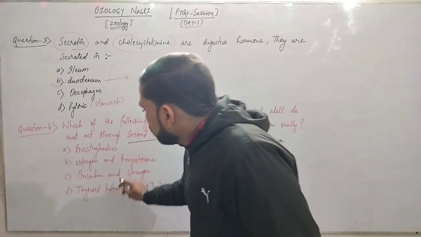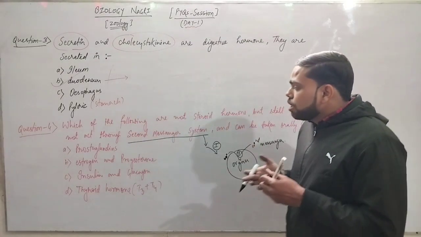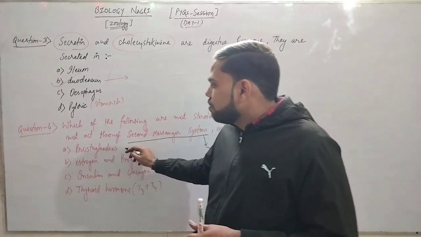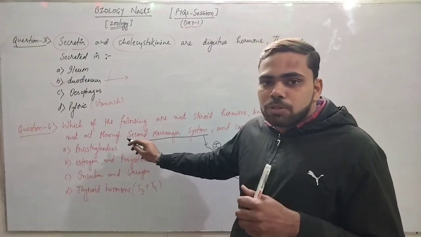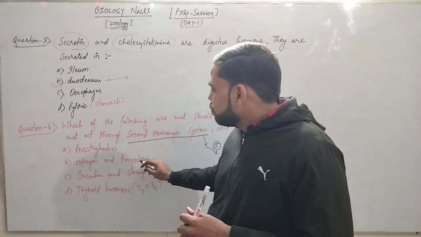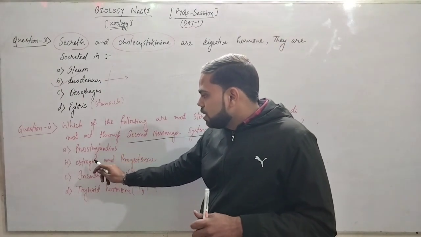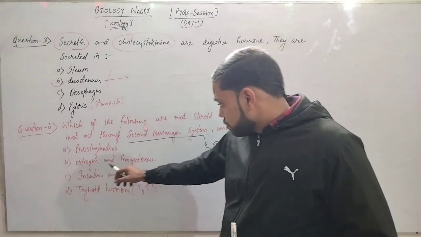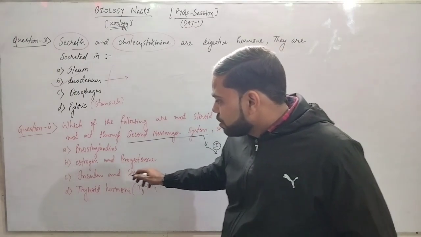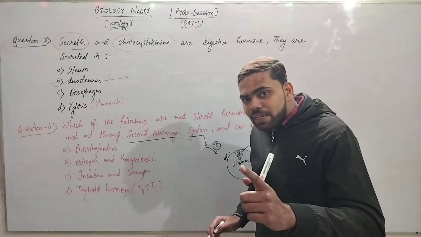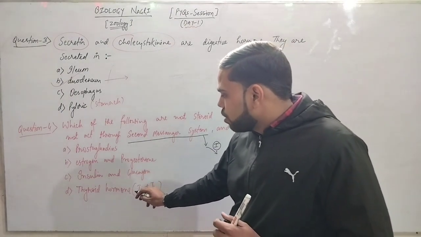So which among these is not a steroid and does not act through a second messenger? First, prostaglandin. We know that prostaglandin is released by the prostate gland. Second, estrogen and progesterone. These are gonadal hormones, basically released by the ovary. Third, insulin and glucagon. We know that insulin and glucagon are released by the alpha and beta cells of the pancreas. And fourth, thyroid hormone.